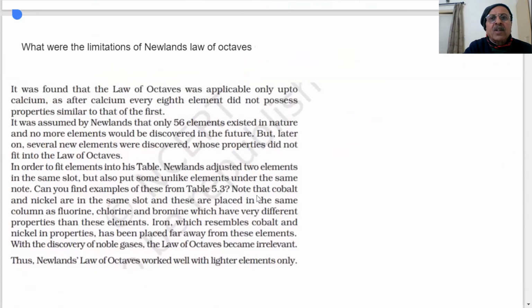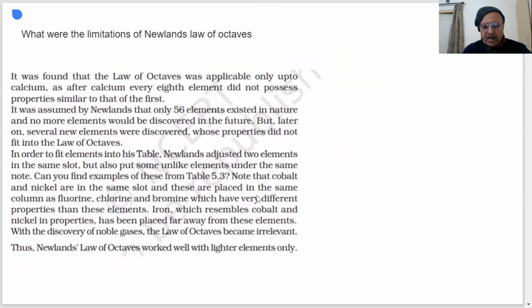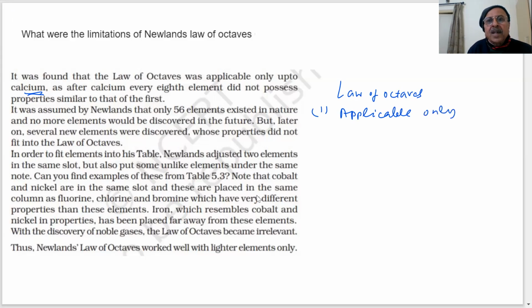What are the limitations of Newlands' law of octaves? The question will be like this. What are the problems? What are the drawbacks of the octaves? It was found that the law of octaves was applicable only up to calcium. And after calcium, every eighth element did not possess properties similar to the first. After calcium, it did not have the same properties.